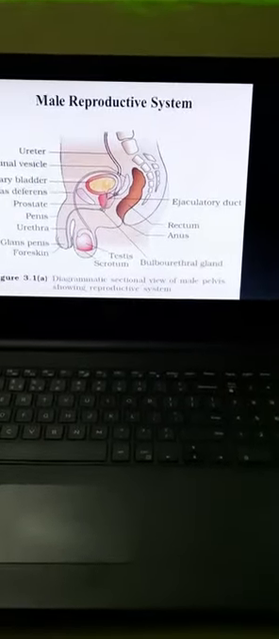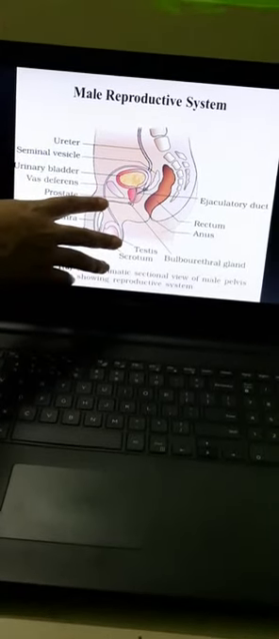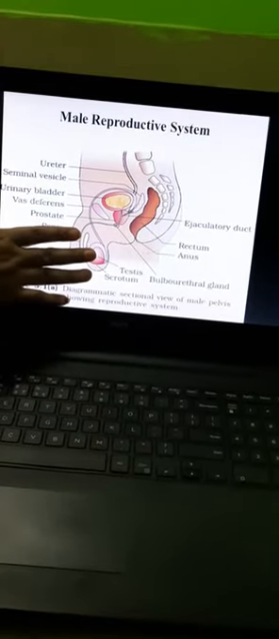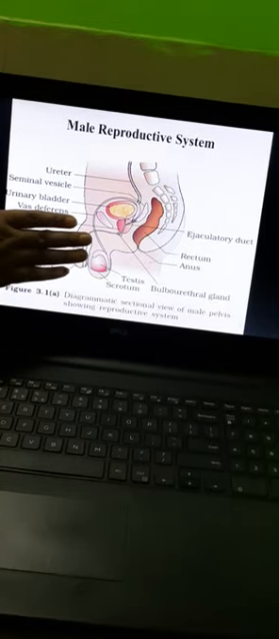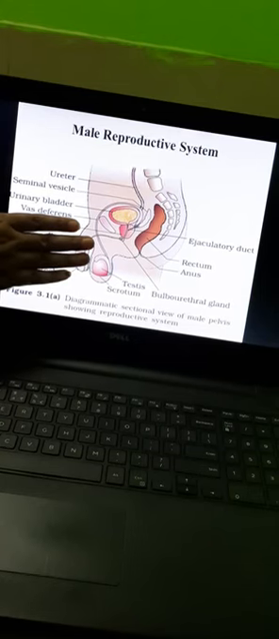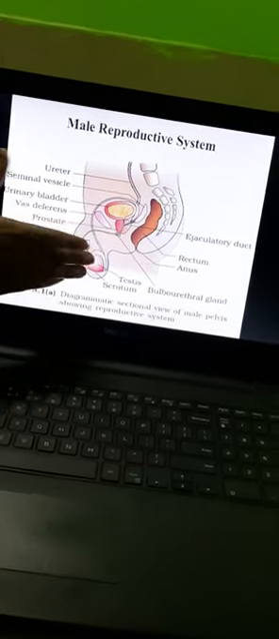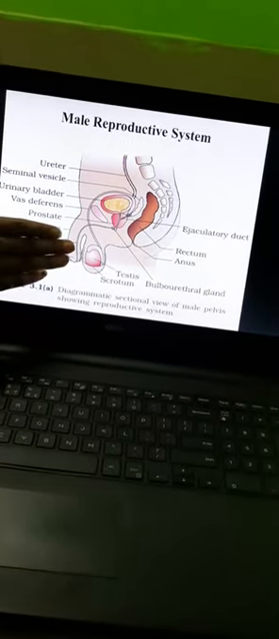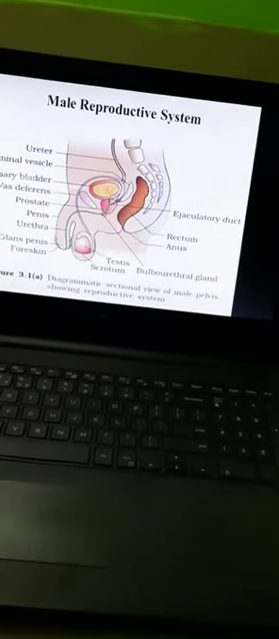Next is the penis, the male external genital organ. It is made up of special tissue which helps in the process of erection. Students, the penis doesn't have an erect position when it is normally situated. It gets erected during sexual activity, or coitus. And then the next is the glans penis.